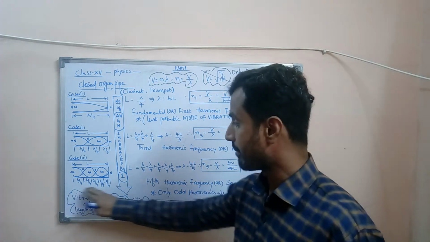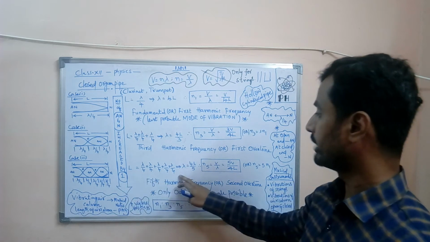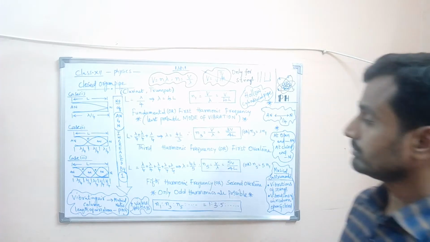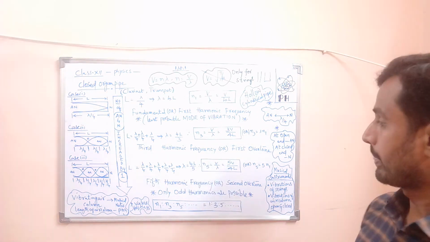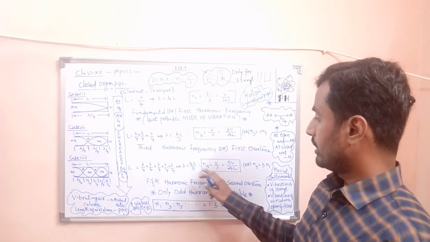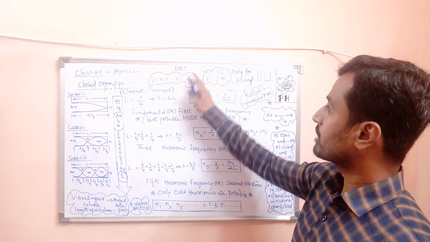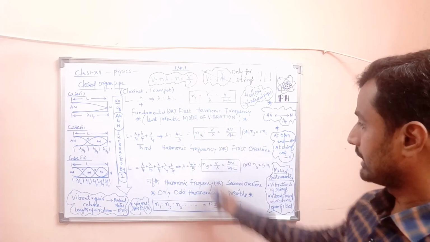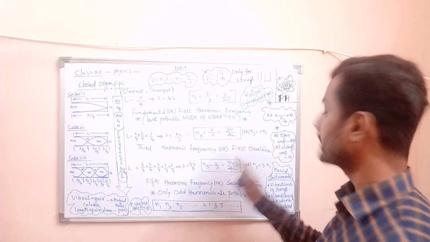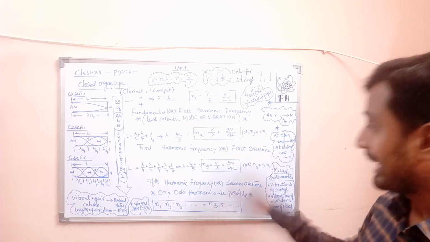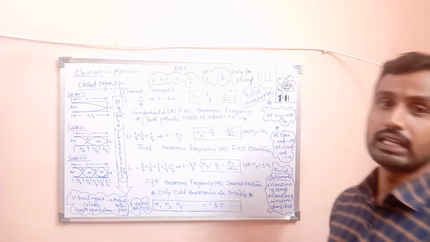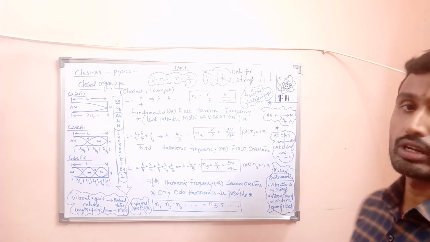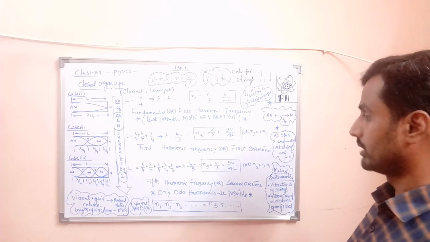That is 5 lambda by 4. L is equal to 5 lambda by 4. That implies lambda is equal to 4L by 5. By substituting the lambda value in n is equal to V by lambda, we get n is equal to 5V by 4L. Again, N4 is absent here. That is, the fourth harmonic frequency is absent here.